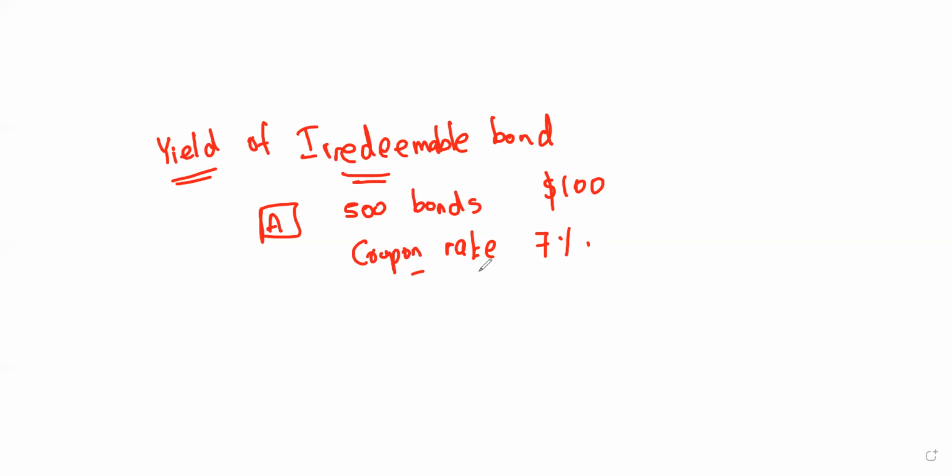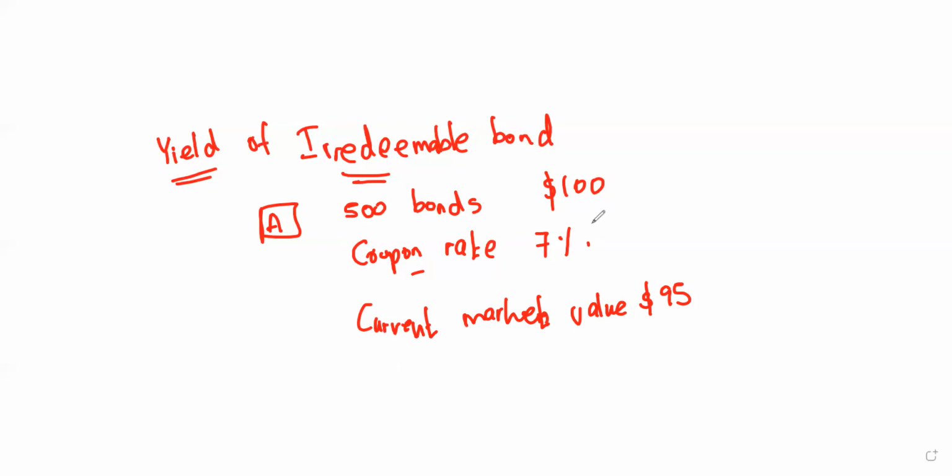So this is a coupon rate of 7 percent, and let's say the current market value is $95. What is meant by the current market value is, as I have already mentioned, in the capital market you can directly sell that bond like shares. So the value of that bond in the capital market at that time is known as the current market value. At that time, if you sell it, you're going to get $95. So I have given this for doing a question.